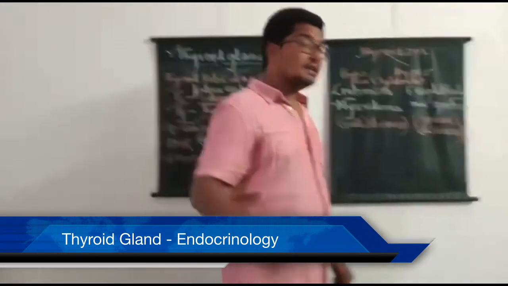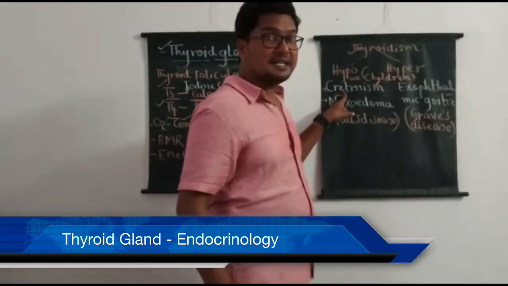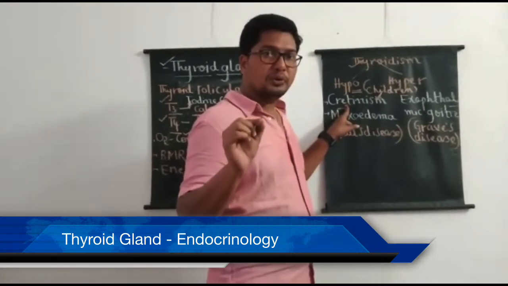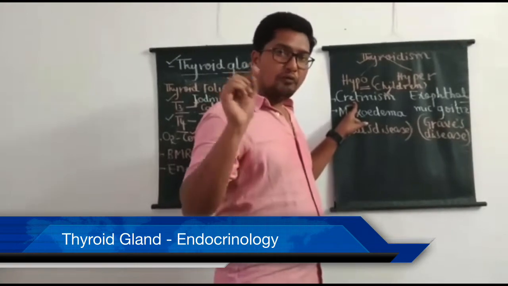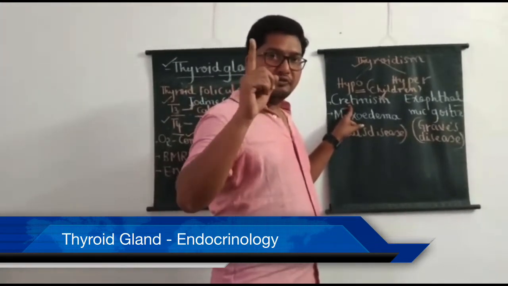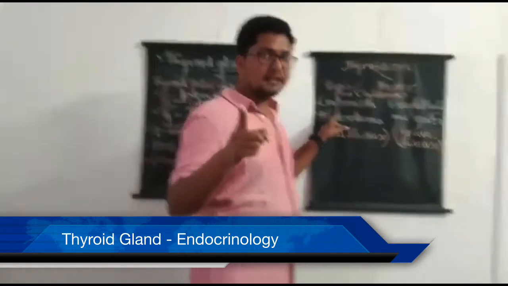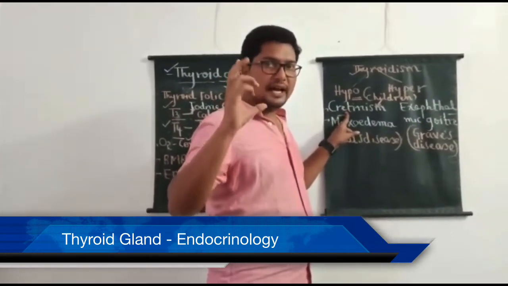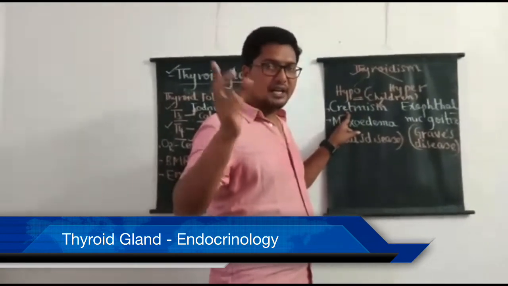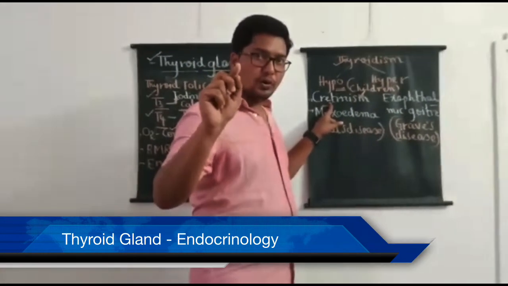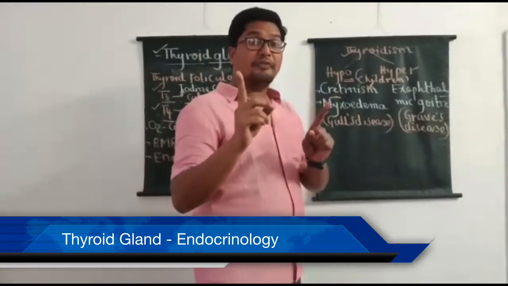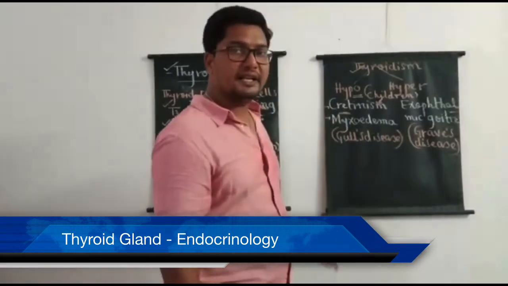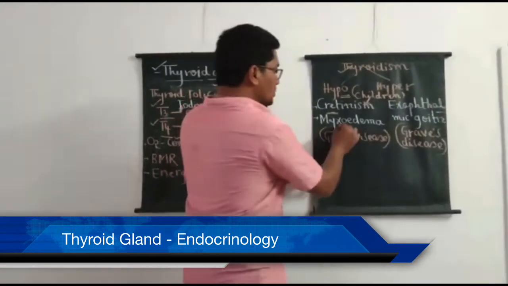So all these are the symptoms of a problem called cretinism. Students should remember, cretinism is the result of hypothyroidism in children. And what are the important symptoms? Both physical and mental growth are retarded, skin becomes puffy, lips become very thick, and tongue becomes enlarged, and that affected child is going to be sterile. That affected child is said to be a cretin, and this condition is called cretinism. Next, myxedema.